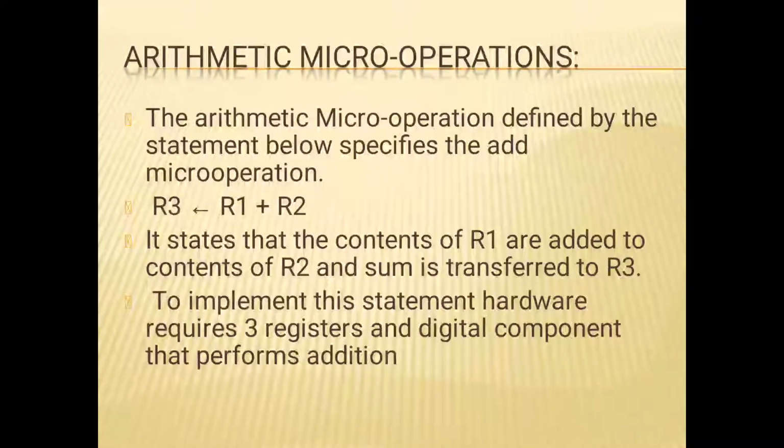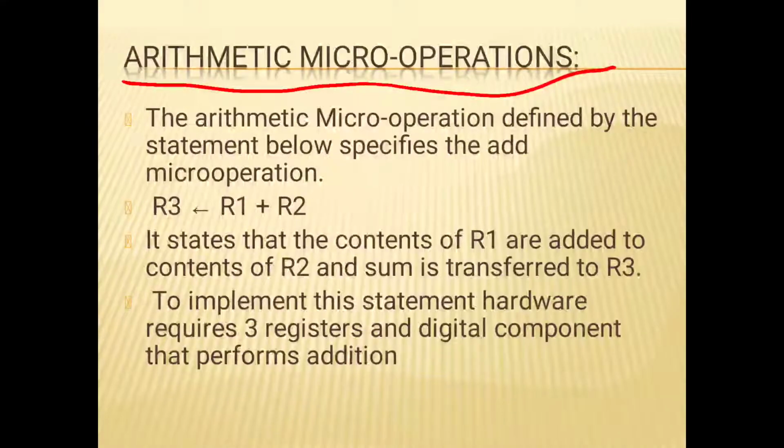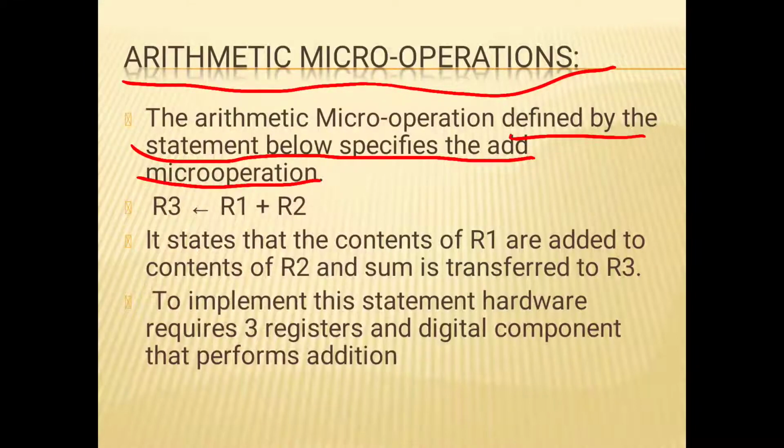The arithmetic micro operation defined by the statement below specifies the add micro operation, such as R3 ← R1 + R2. It states that the content of register R1 is added to the content of R2 and their sum is transferred to R3. To implement this statement, hardware requires three registers and a digital component that performs addition.